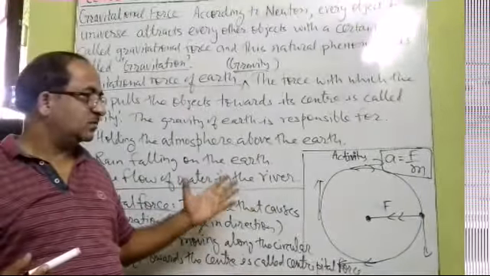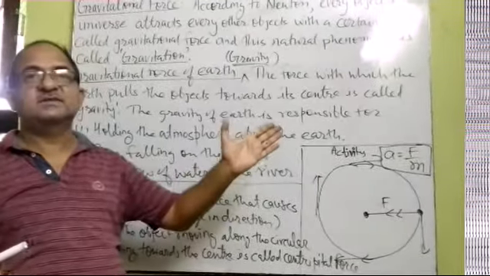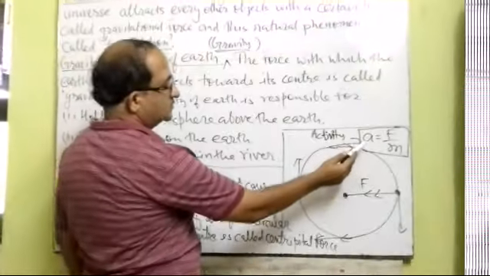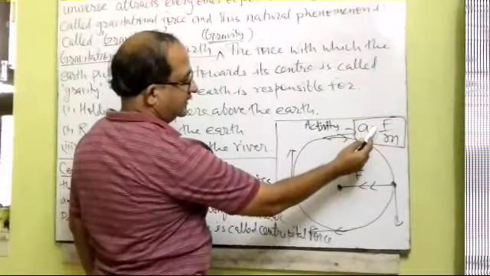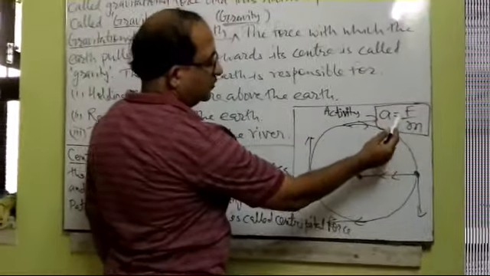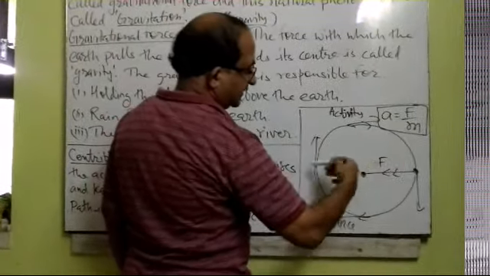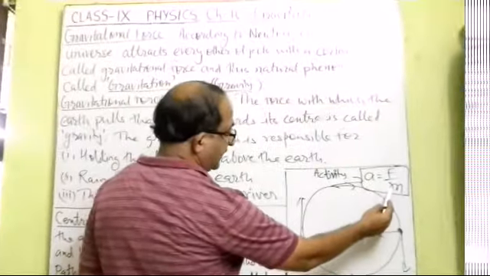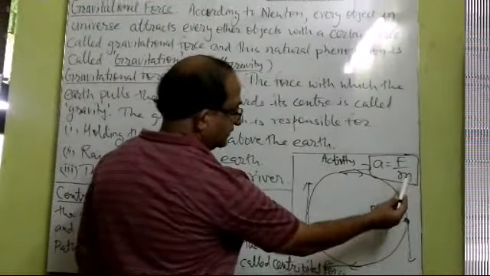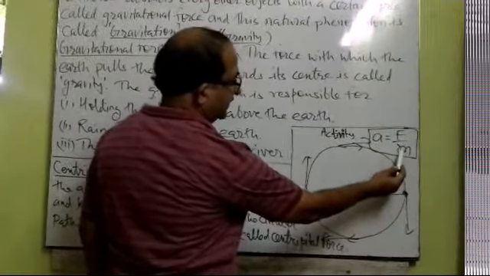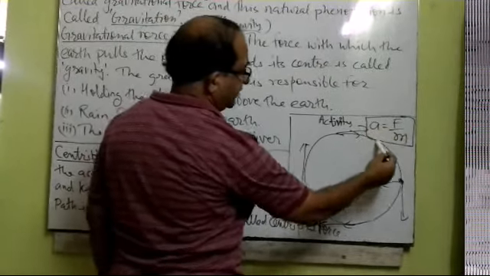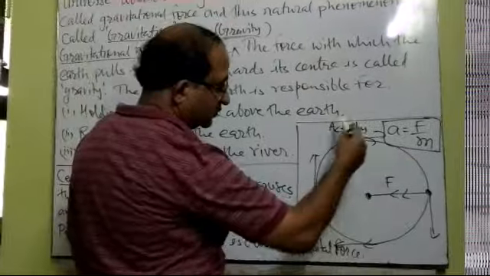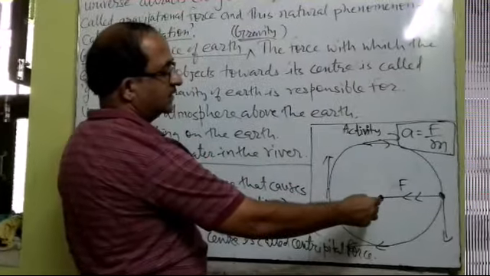Now the question is, why is the earth not attracted towards the moon? Because the force of attraction is equal. For that we can use the formula for acceleration: a equals F by m, where F is the force of attraction applied between the Earth and Moon, and m is the mass of the Moon. Since the mass of the Moon is very small, the acceleration produced by the Earth on the Moon is big, and that is why the Moon accelerates towards the Earth.